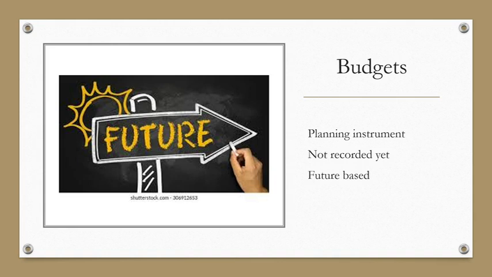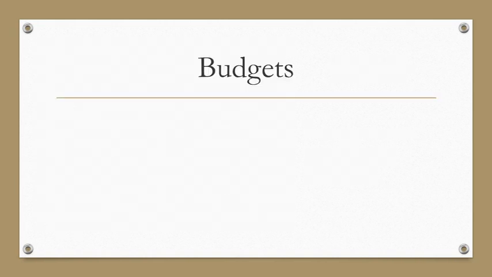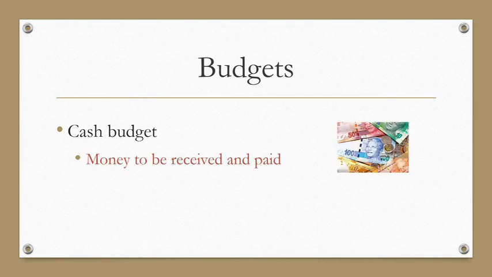How we plan we will receive money, or our planned income and expenses. If we look at budgets, cash budget. What is a cash budget about? It is about money to be received and paid. Not income and expenses, but physical money that we're going to receive and pay in order to plan for the amount of money that we will have in our bank account at the end of a certain period.